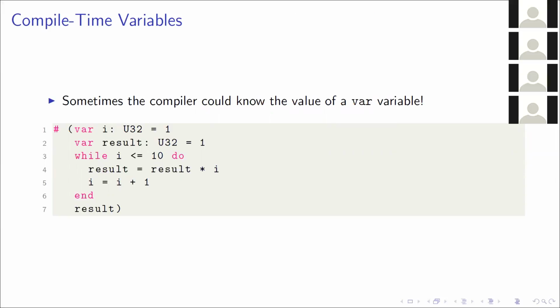So here we have the hash on the outside of the entire expression, and we define I to be 1, result to be 1, and then we calculate the 10th factorial number, incrementing I on each iteration of the loop, and finally put in the result. Now this will rewrite the entire expression here into just the result node, which, as I said, would be 10 factorial. So this means that I and result are scoped exclusively to the compile-time expression. You can't use them outside of this. So that's great. We have some way of using iteration in compile-time expressions.